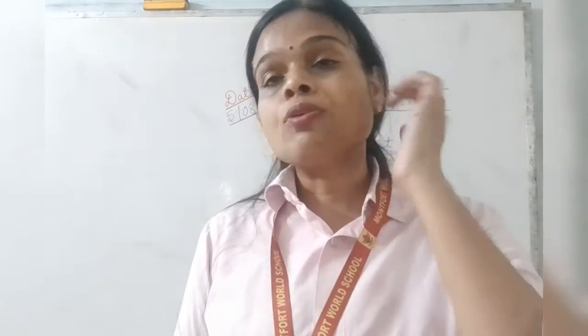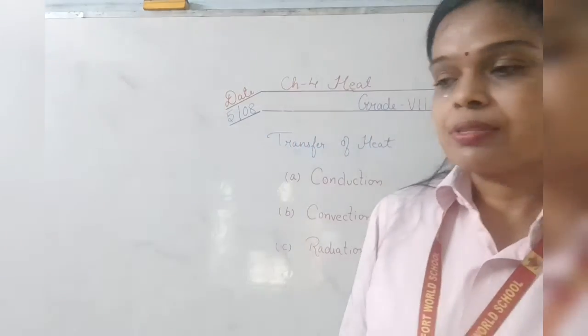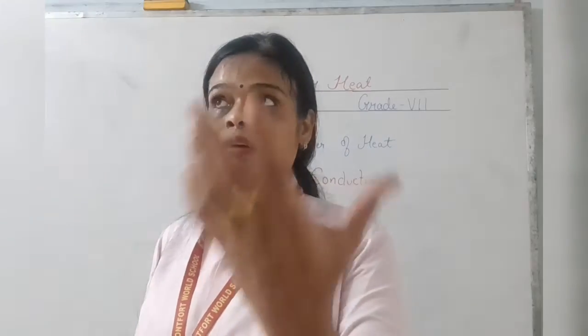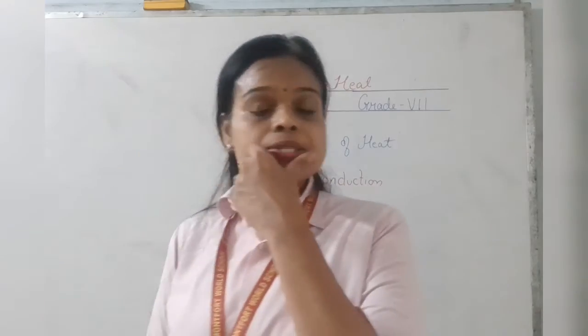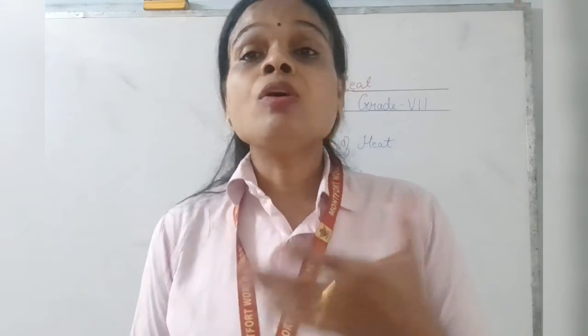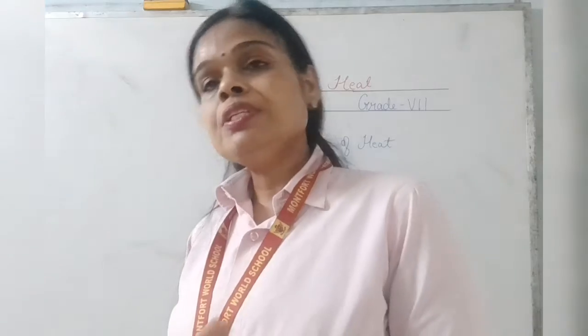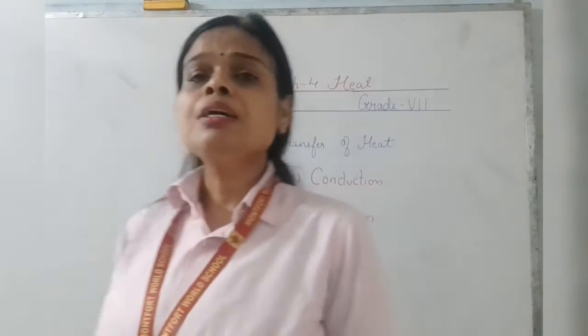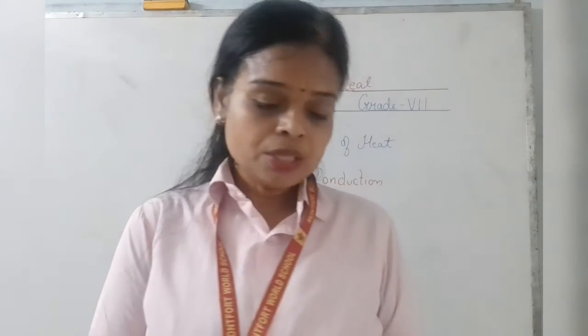Next, kinds of clothes that we should wear in summers and winters. We always prefer light color clothes in summers and dark color clothes in winter. Why? Because dark color clothes like black are good absorbers of heat. Suppose you wear black clothes during the summers, what happens? It will absorb more heat and you will feel hot. Suppose in winters you wear dark color clothes, then it will make you feel warm. So we should always prefer light color clothes during the summer and dark color clothes during the winters.